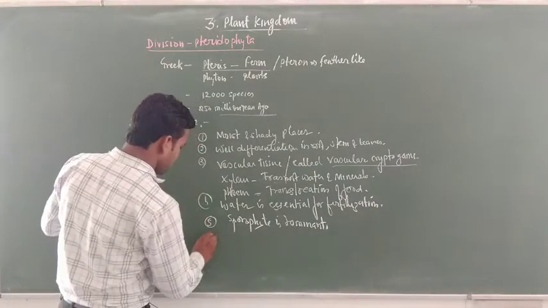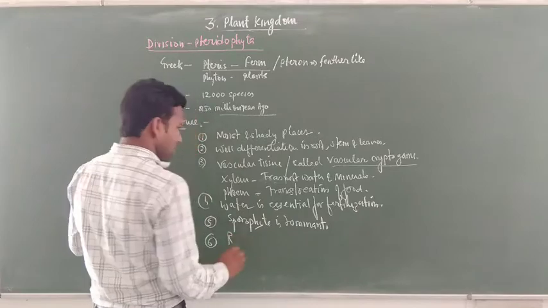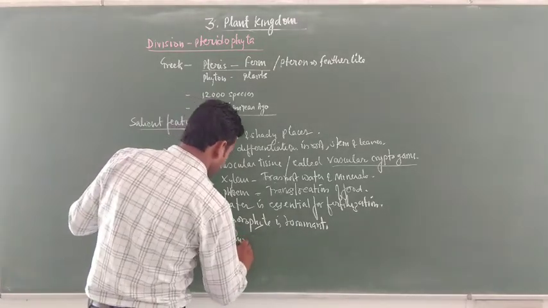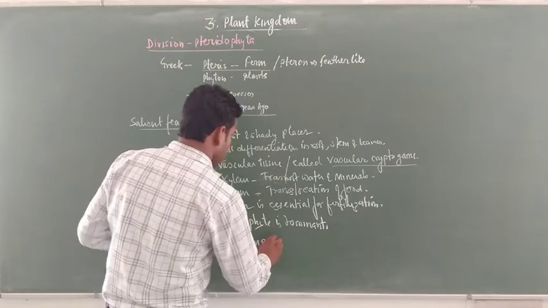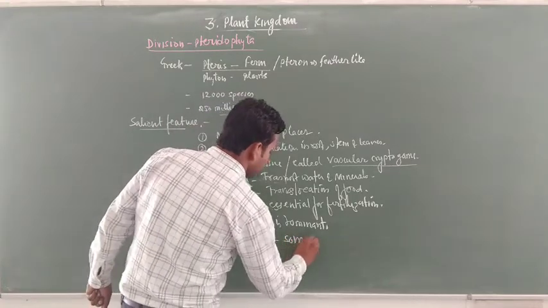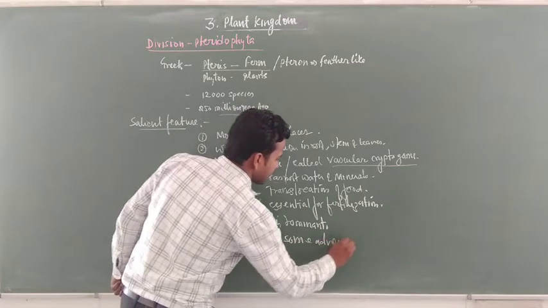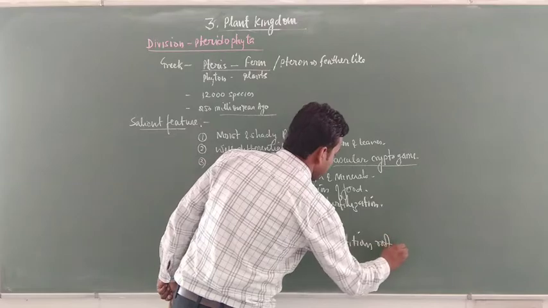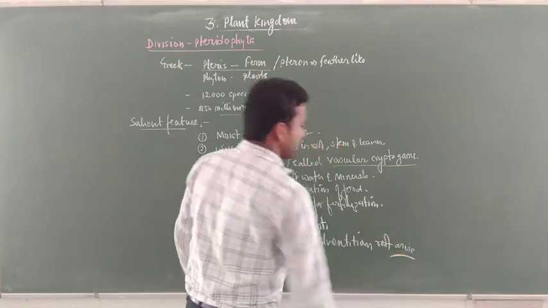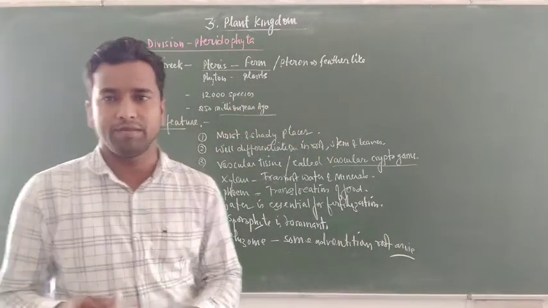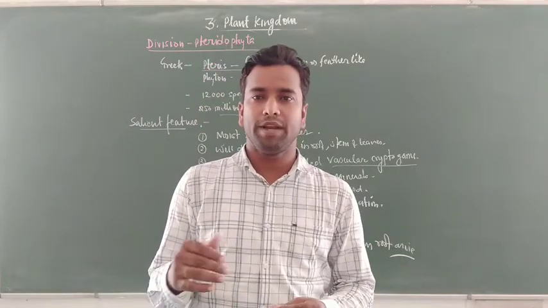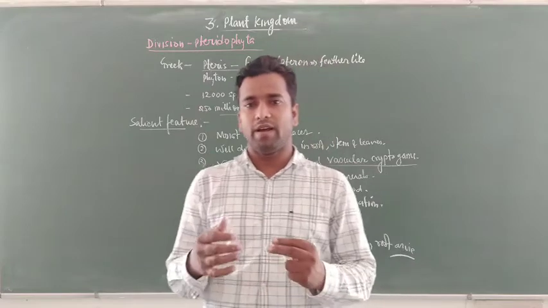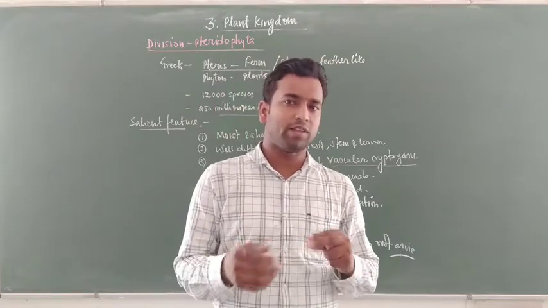In place of a root, the plant has a rhizome, and from the rhizome some adventitious roots arise. You know, students, roots are of many types: tap root, false root, adventitious root, rhizome and rhizoids.